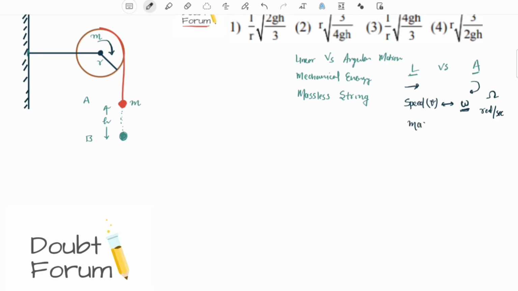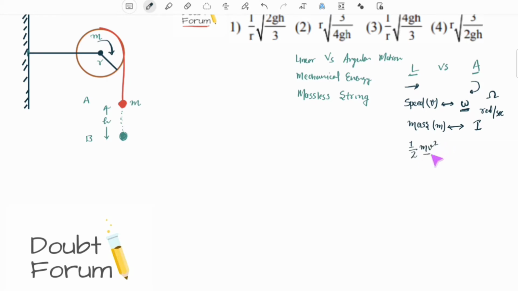Similarly, in linear motion, a very simple concept is mass. Mass becomes moment of inertia, I. In angular motion, the angular equivalent of mass becomes I, moment of inertia. Similarly, in linear motion, kinetic energy of a body is half mv square. M is mass, v is velocity.